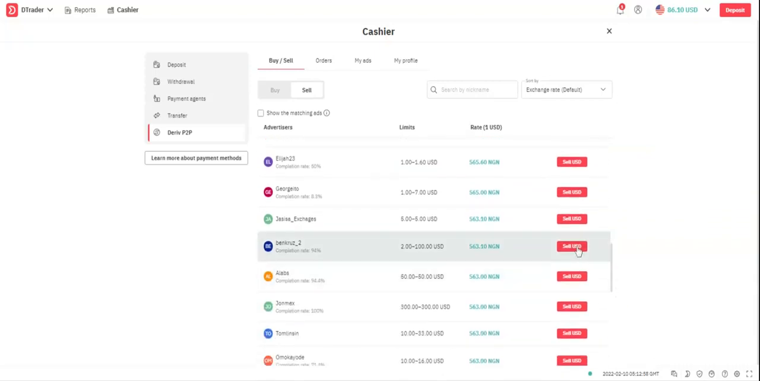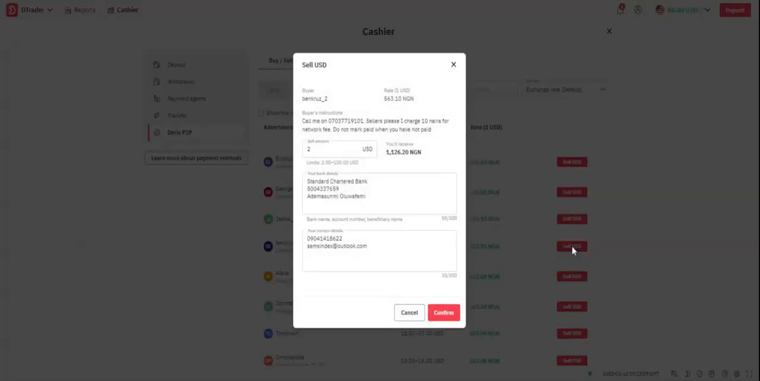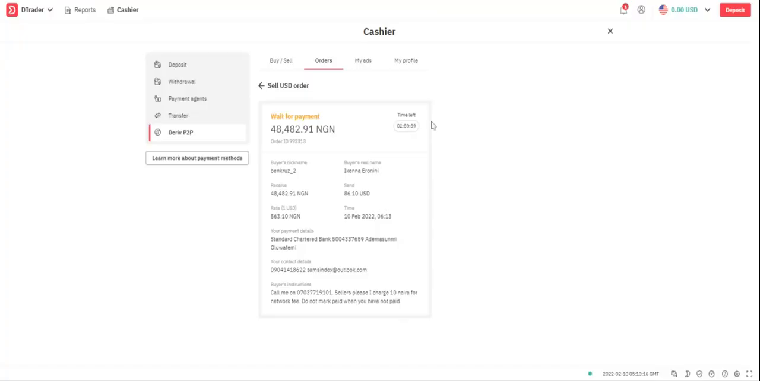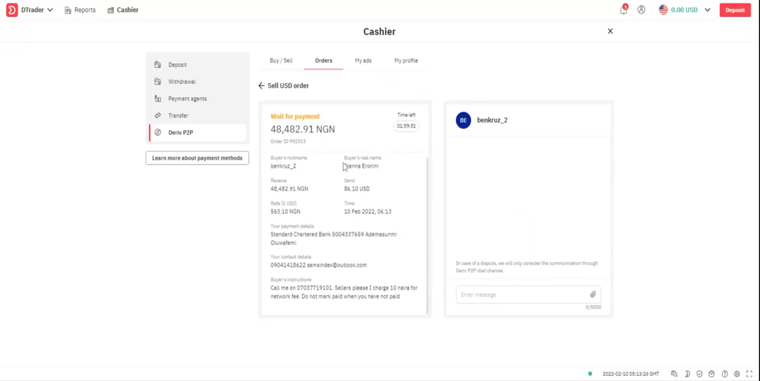Okay, so this is the person, 563. So he also has a number. So I'm going to sell. I have 86.10 left. I'm going to sell everything. So I'll confirm. So just give them a call. So this one says charge is 10 naira. It's not bad.